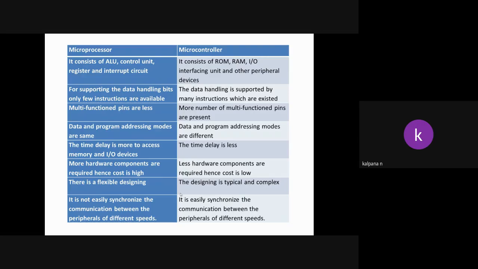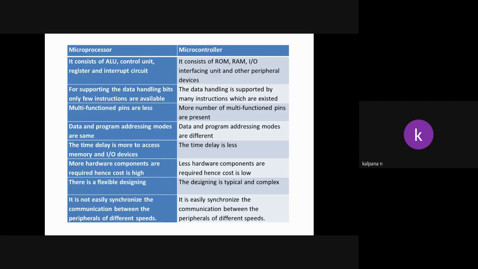Here the microprocessor consists of multi-function pins, meaning one pin is used for multiple functions. Here fewer multifunction pins are present, and here more. Almost all the pins are used for multiple purposes in the microcontroller.